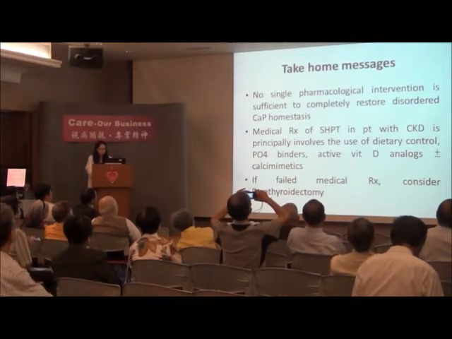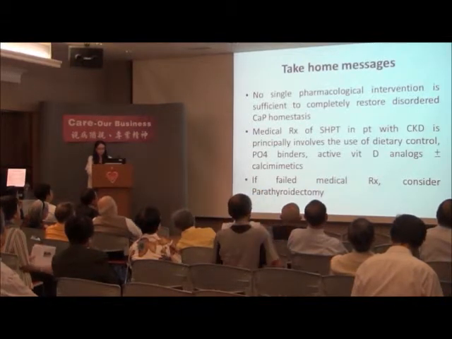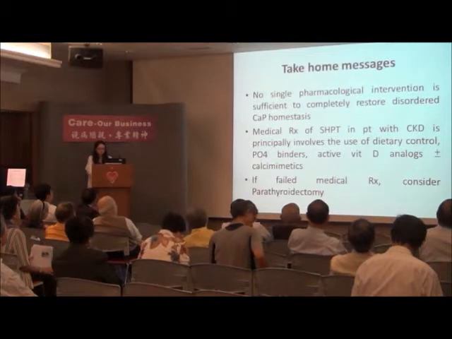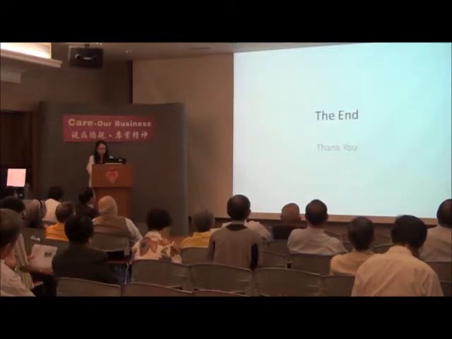And medical treatment of secondary hyperparathyroidism in patients with CKD mainly involves dietary control, phosphate binder, vitamin D analog, and also calcimimetics, with or without. If all these medical treatments fail, consider parathyroidectomy. And that's the end of my presentation.